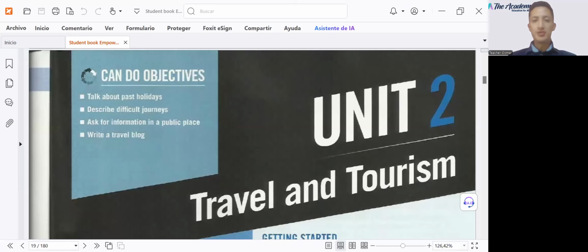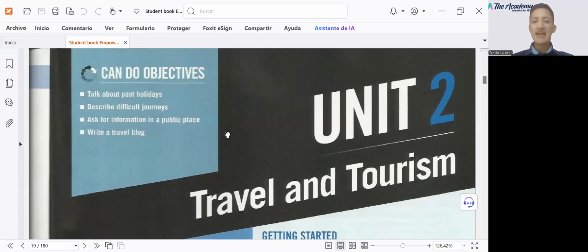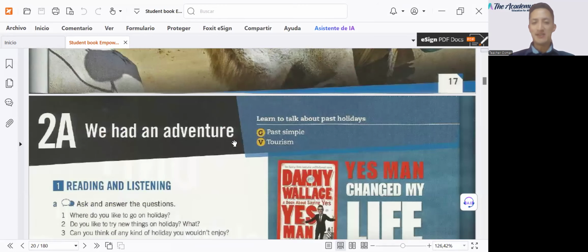Okay, so take a look, unit number 2. During this unit, we are going to talk about travel and tourism. Travel and tourism, that's going to be the topic for this unit. First of all, we're going to talk about past holidays. Afterwards, the way that we can describe journeys. Then ask for information in a public place and write a travel blog. Yes, let's start from the very beginning and here you go.